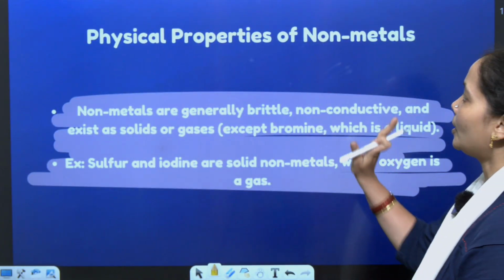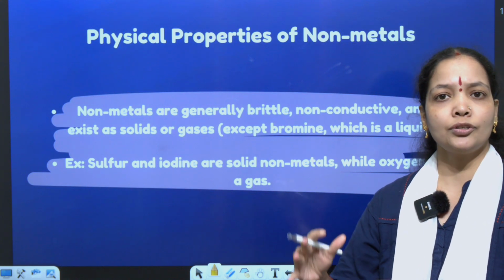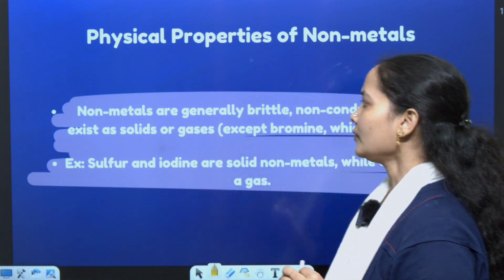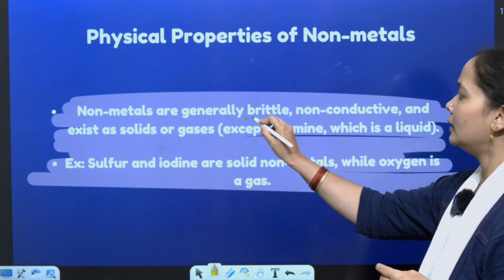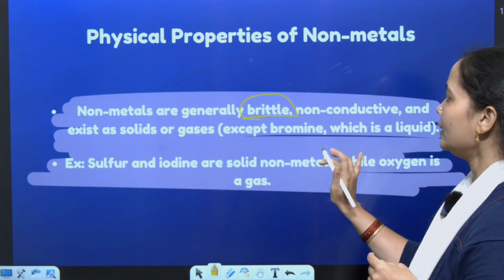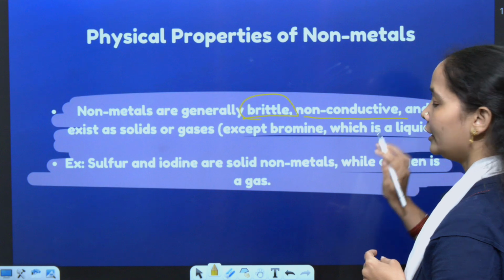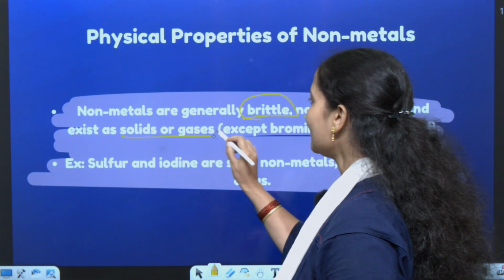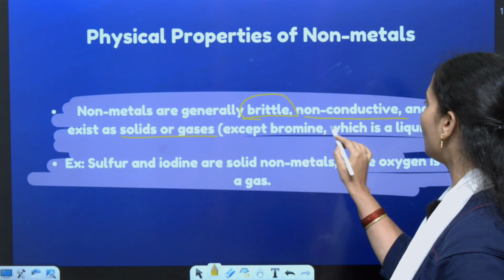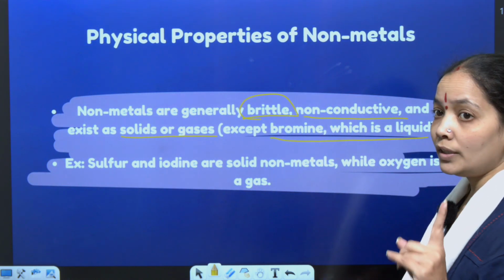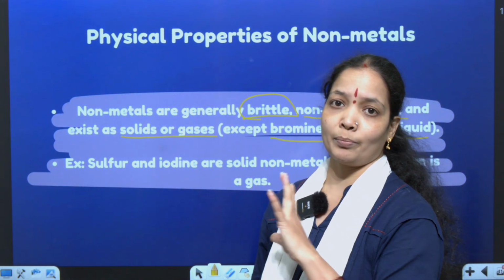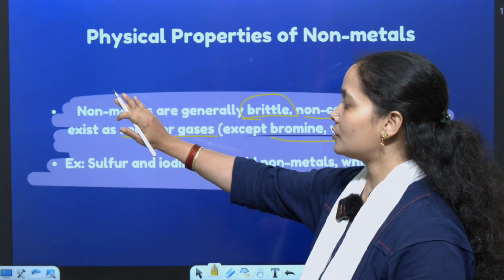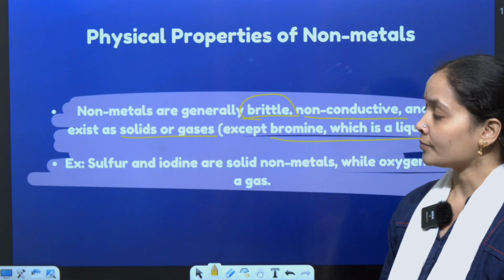Moving to physical properties of non-metal. Now we got to know what a metal is. Let us see what a non-metal is. Non-metals are brittle. That means they are not too hard. They are non-conductive. They don't conduct electricity. They exist as solid or gas, except bromine, which is a liquid. The only non-metal which is liquid is bromine. Apart from that, all non-metals have a solid or gaseous state.